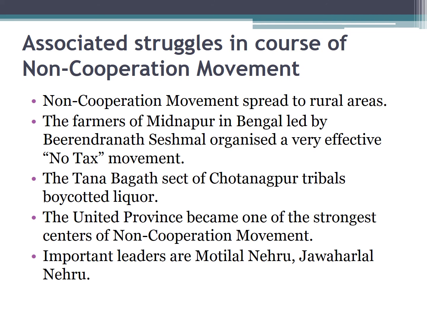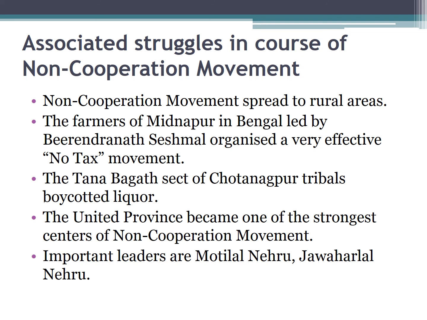The people of India wanted to see that the British would have a loss in the economy, that is, the revenues of the British should decrease. Even they picketed in front of the shops which were selling foreign goods. The Tana Bhagat sect of Chotanagpur tribals boycotted liquor because by selling liquor, the British used to get revenue. So they wanted to see that the revenues of the British would decline. If they perceived the economic impact, automatically they would bow to the demands of the Indian masses.